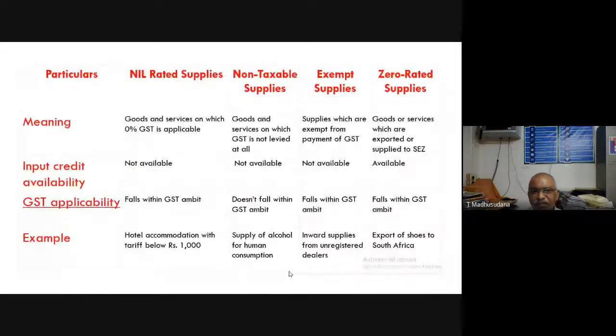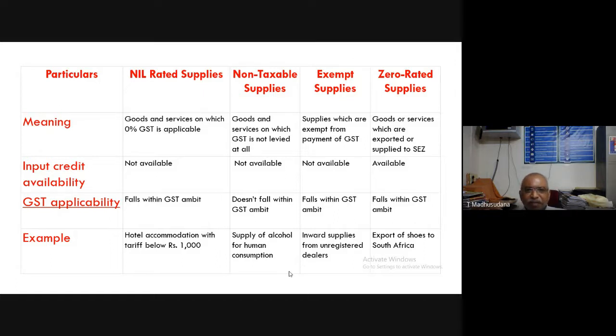What are those concepts? These are the four concepts: nil rated supplies, non-taxable supplies, exempt supplies, zero rated supplies. These seem to be similar words, but there is a slight difference in the procedure followed for these four aspects.